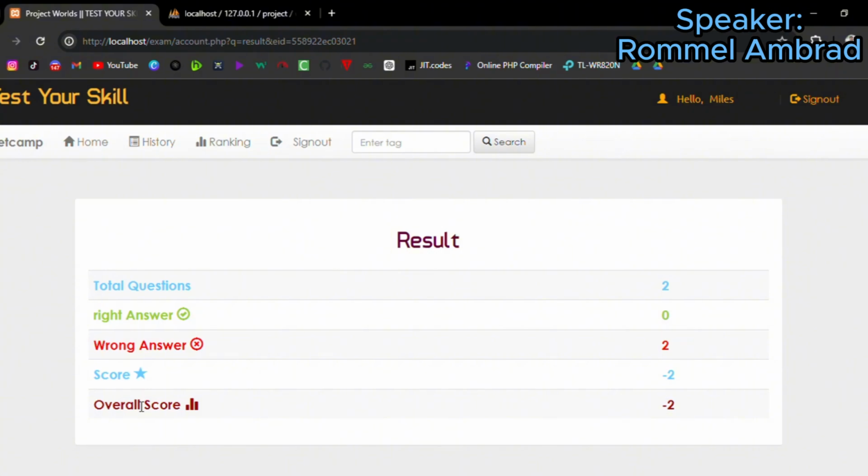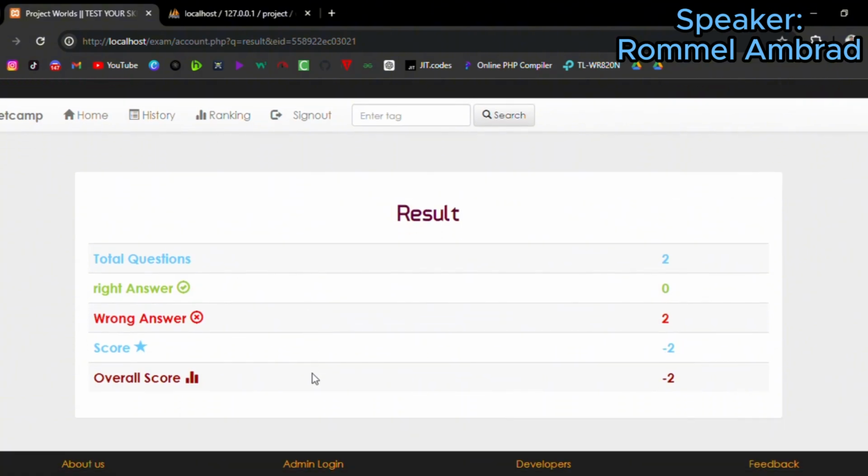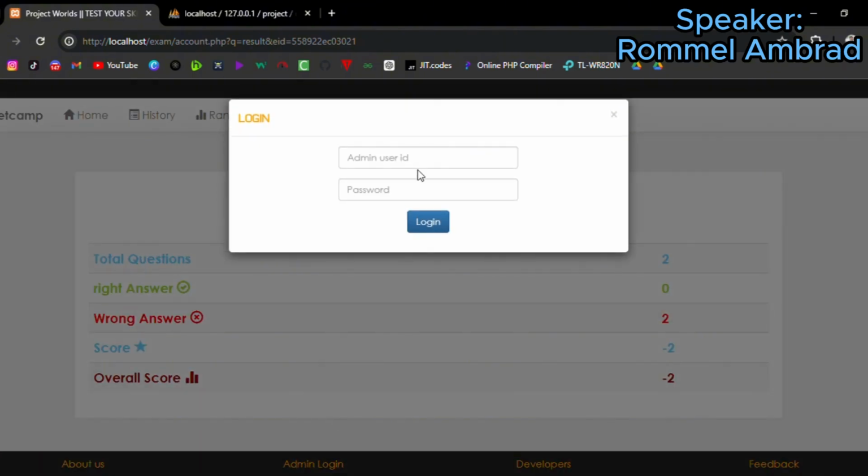So we're going to go to the admin area, because that's the interface where we can modify this and see the standing of the scores. Maybe we can see it in the rank, but the admin area is more complete than the user side. So we're going to log into our admin.